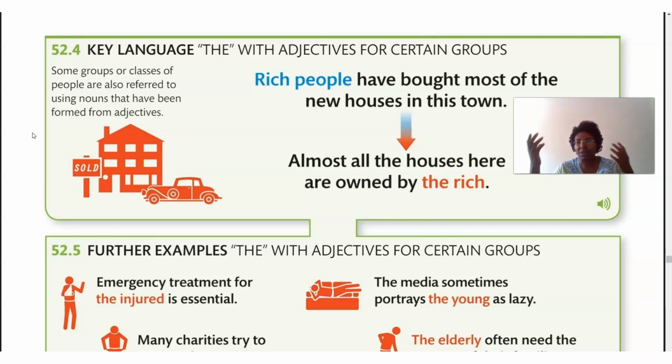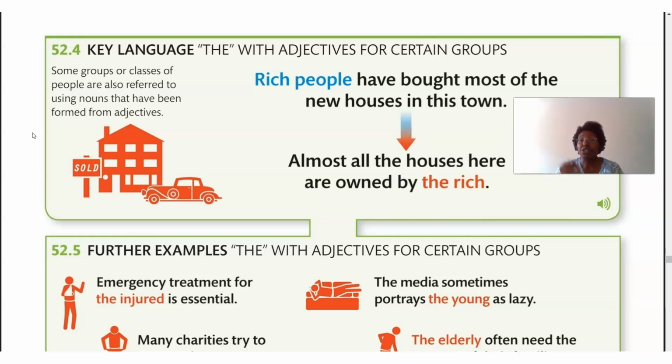So nouns and adjectives, we often have different forms in English. You should know that at this intermediate level. So we can have a word and we use it as a noun, or we can have a word and use it as an adjective. Okay. So let's see how we do that here.